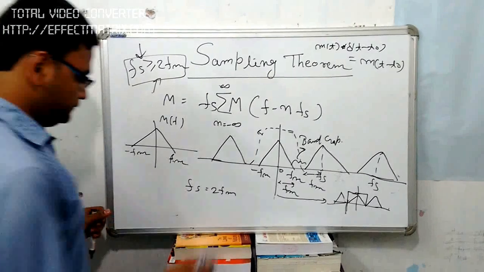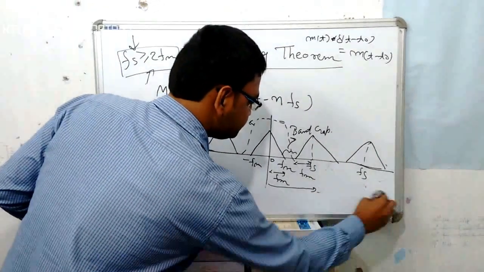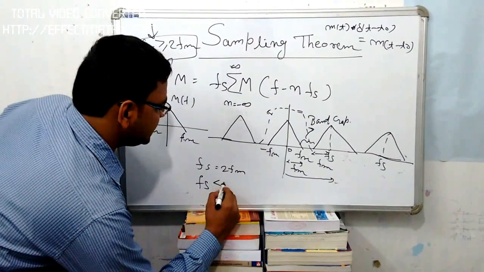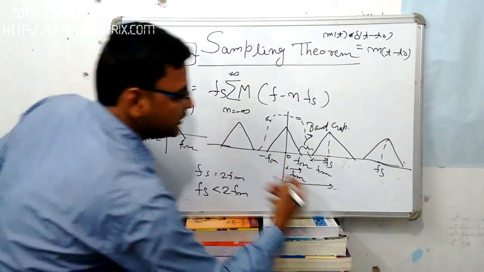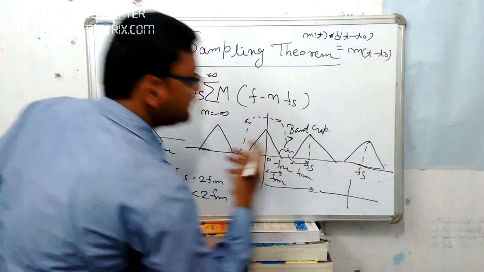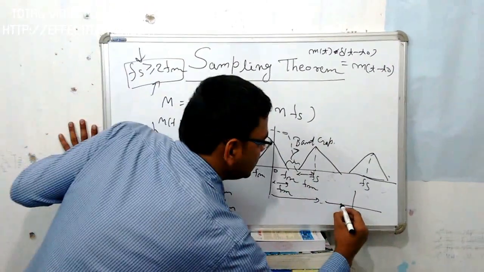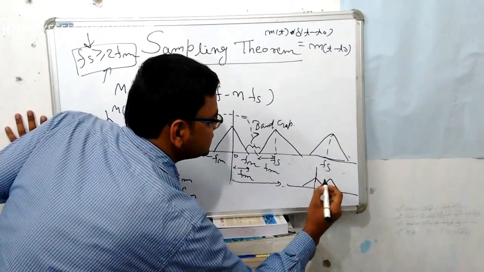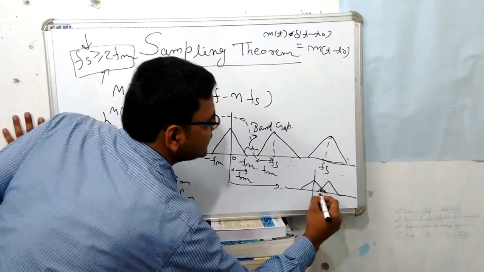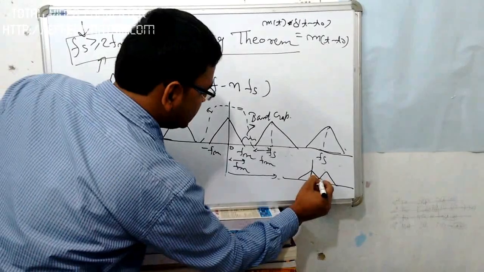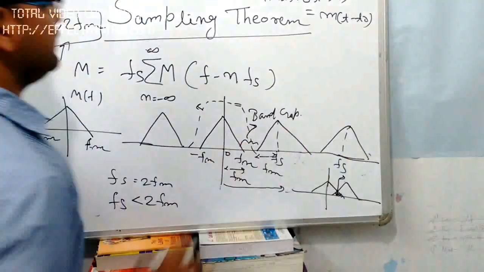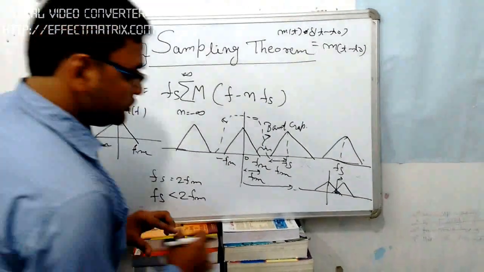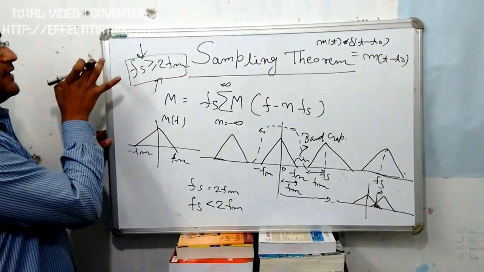Next we will see that if Fs is less than or equal to 2Fm, then the situation will be like this, and interference will occur. This interference is called the aliasing effect. That's why this criteria is important.